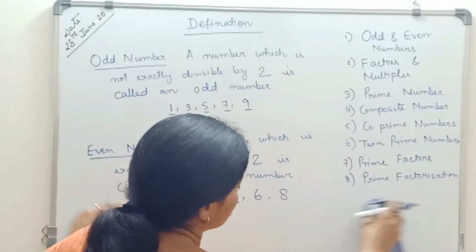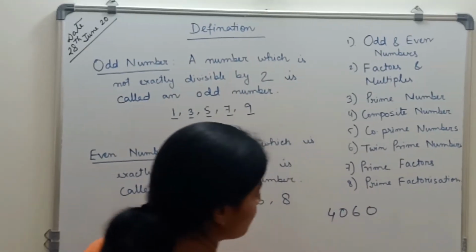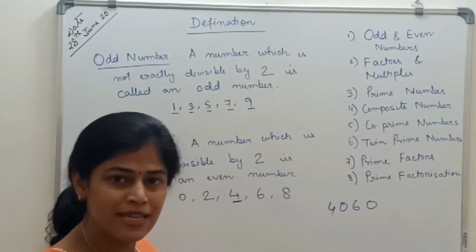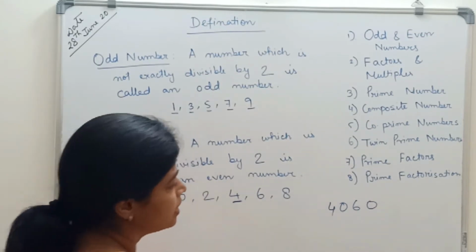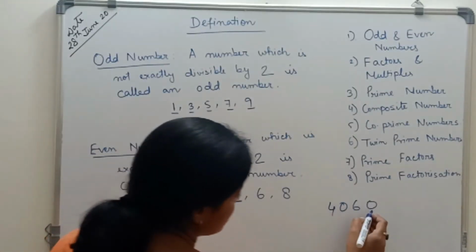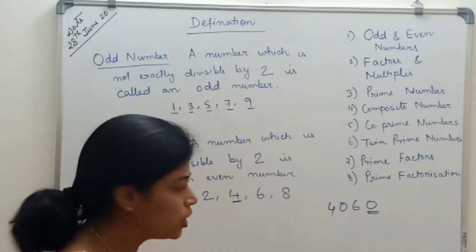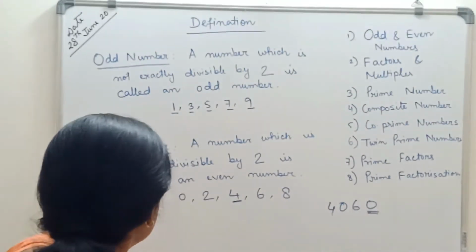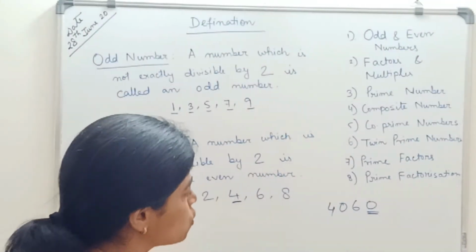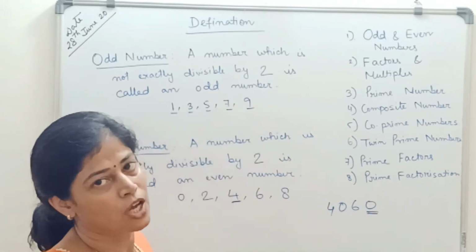Now again, if I take a number, suppose 4060, can you say by seeing only, is the number divisible by 2 or not? Yes. This is an even number. See the last digit. Here the last digit is 0. So if the last digit of a number is 0, then it is an even number. So by seeing the number, I can directly say which is even and which is odd.